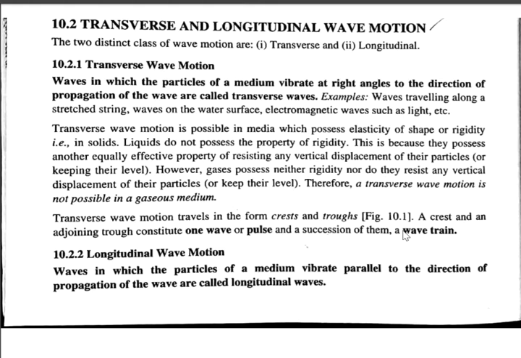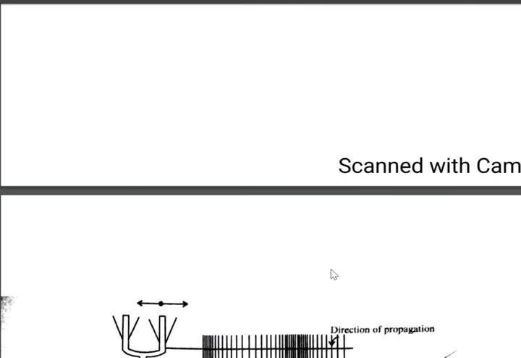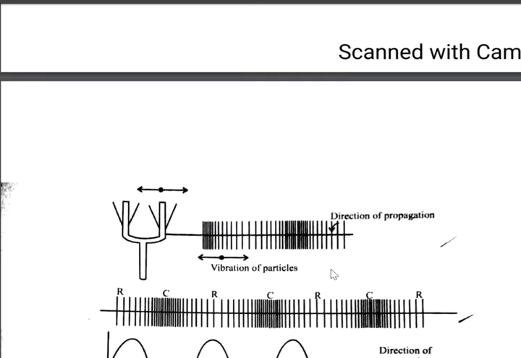Let us look at the diagram after discussing longitudinal waves. Longitudinal waves mean particles of the medium vibrate parallel to the direction of wave motion. Now look at these diagrams, you will understand. In the first diagram, a tuning fork is set into vibration. It will push the layers of air on either side all around the vibrating prongs.